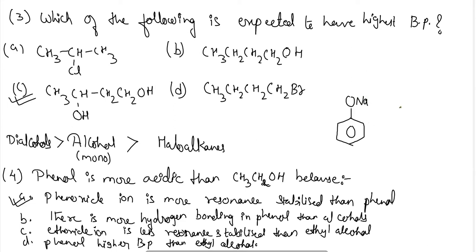If I compare sodium phenoxide with phenol, sodium phenoxide is more stable. The chances of removal of hydrogen are greater, and it is due to the resonance stability in the phenoxide. This is phenoxide and this is your phenol group, and due to this we see that phenols are more acidic than any other alcohols.